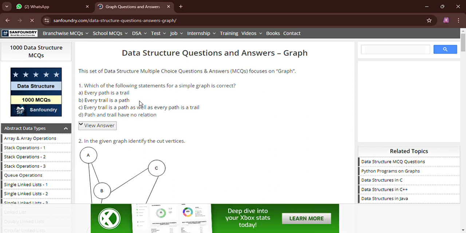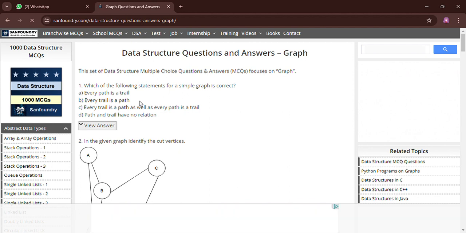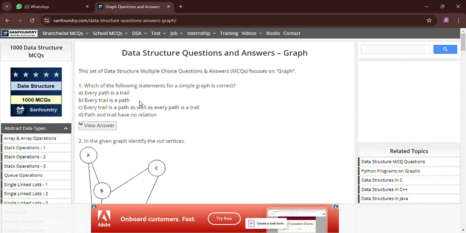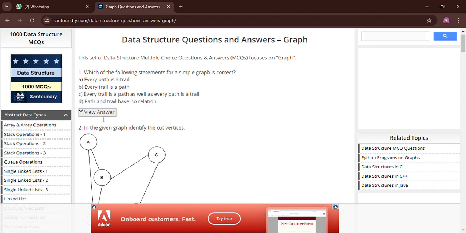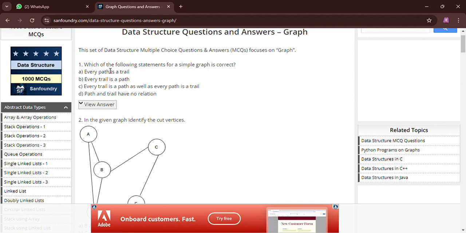Today we come up with some important data structure questions on graphs. We know that the Capgemini hiring process is running on. Here are some important data structure questions which can be asked in the Capgemini MCQ or technical round. The first question is, which of the following statements for a simple graph is correct? There are four options, and the correct answer is every path is a trail. Means in the graph every path is like a trail.